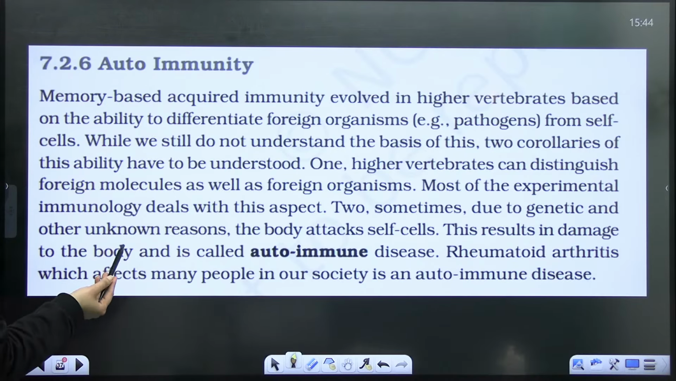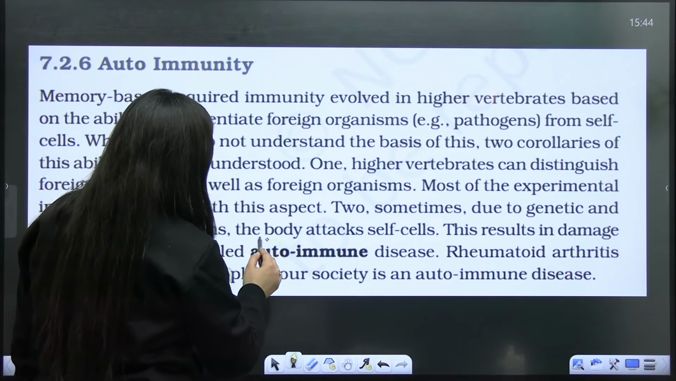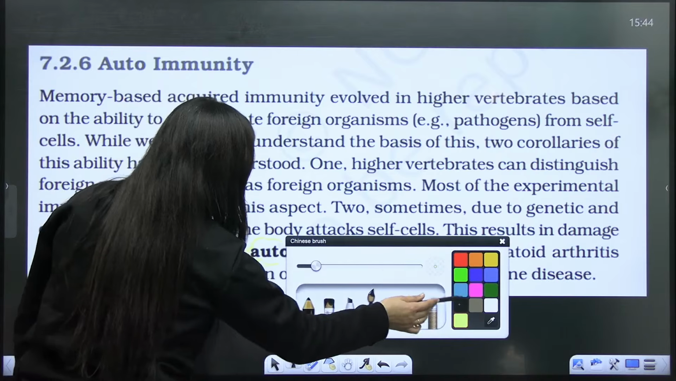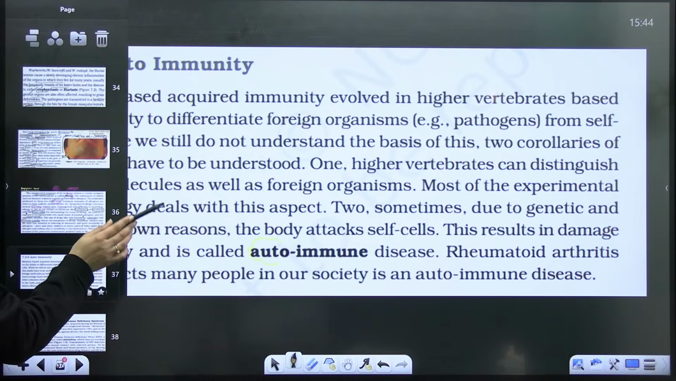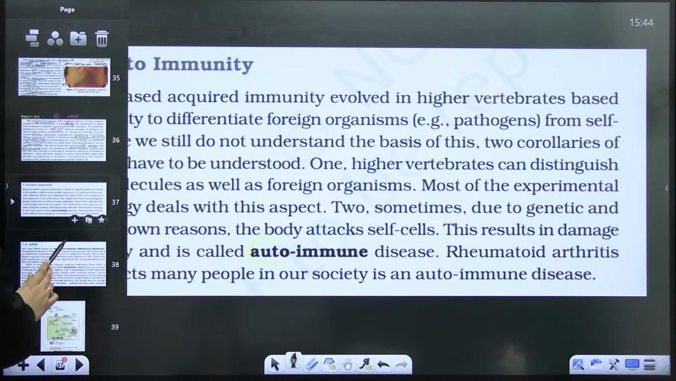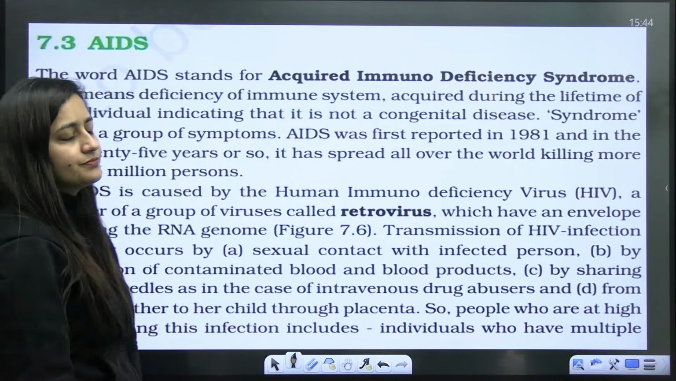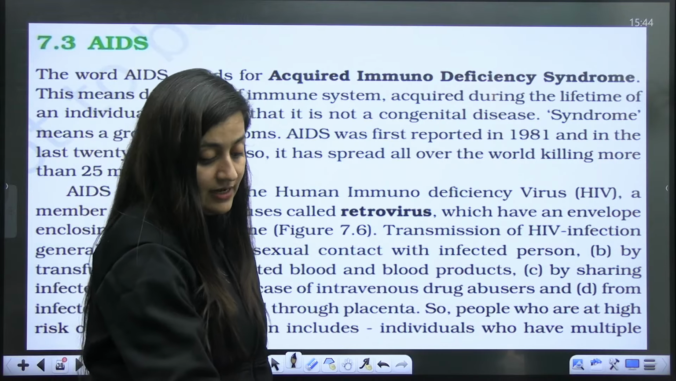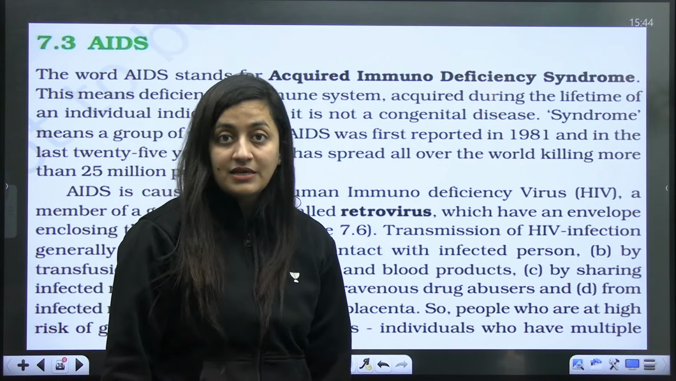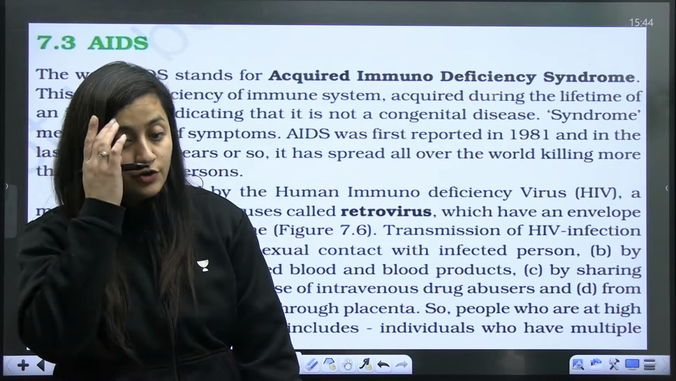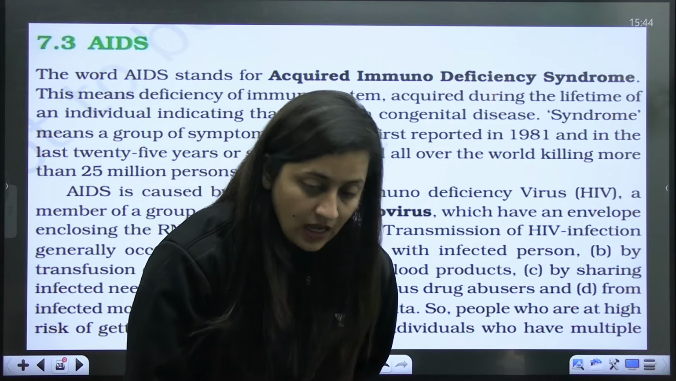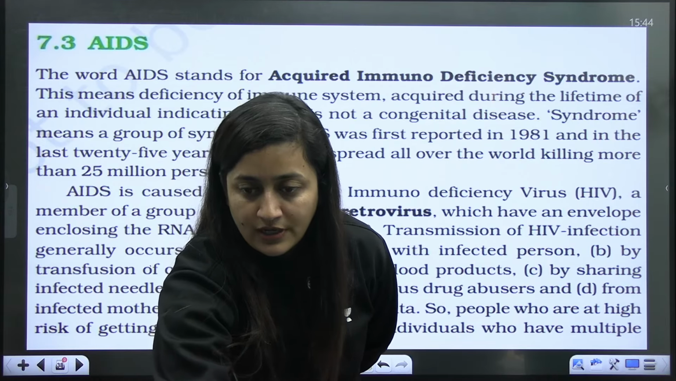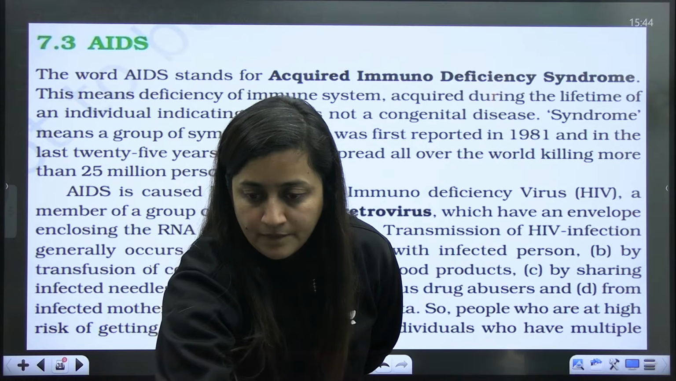Okay, so autoimmune disorder, I already told you, is where the body is fighting with its own body cells. Rheumatoid arthritis is an example. Even exophthalmic goiter, in that case also it can occur. In diabetes mellitus, sometimes there is autoimmune destruction of the beta cells as well. So that is how you have to remember it. Any doubts? Any doubts? Sure.